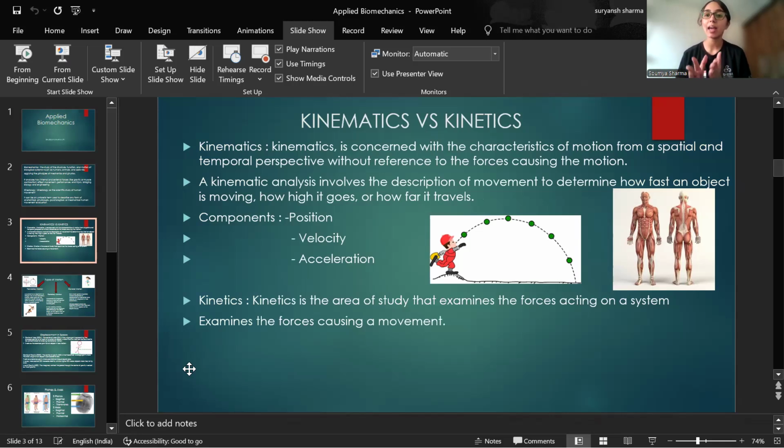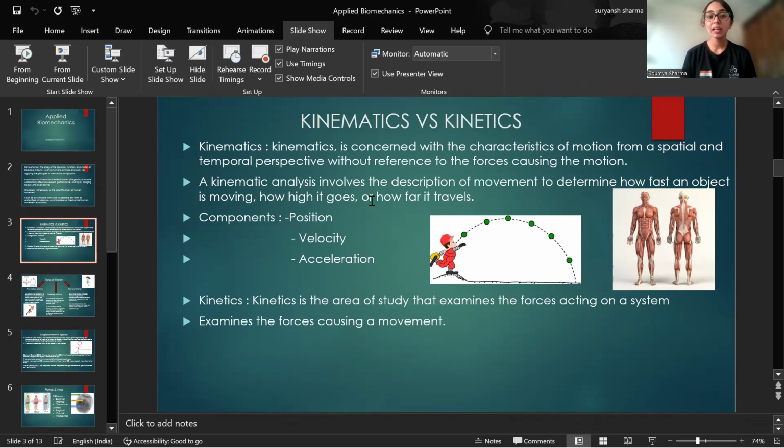It is concerned with the characteristics of the motion, okay, from a temporal perspective, without reference to the forces causing the movement, right? Irrespective of the forces जो वो movement करा रही है, right? We only need to know the characteristics of the movement. वो मोशन का एंगल कैसा था, टॉर्क कहाँ बना, मोमेंट आर्म कितना था, कौन से प्लेन में मूवमेंट हुआ था, कौन सी एक्सिस के अराउंड मूवमेंट हुआ था, ये सारी चीजें जब हम मिला के एक ह्यूमन मूवमेंट का एनालिसिस करते हैं, दैट विल कम अंडर काइनेमैटिक्स, ओके?